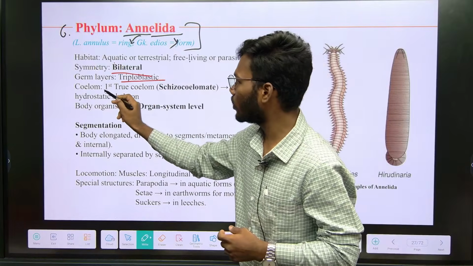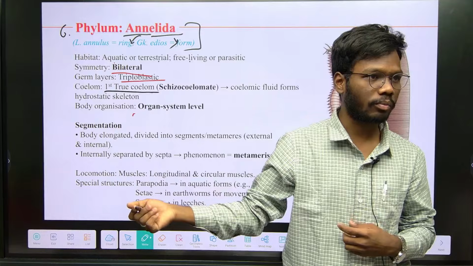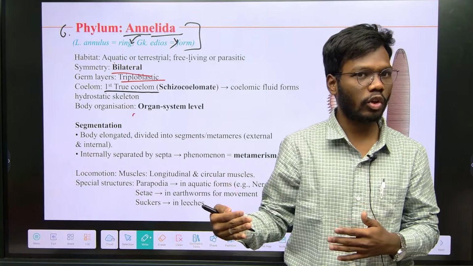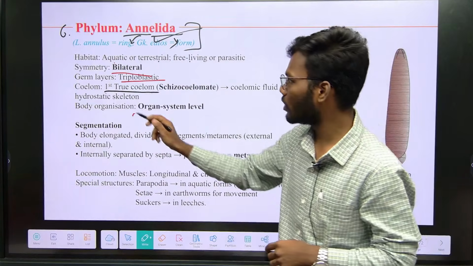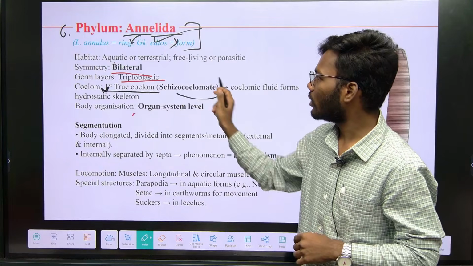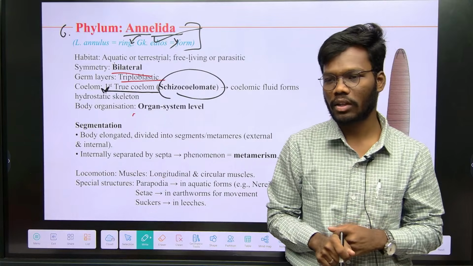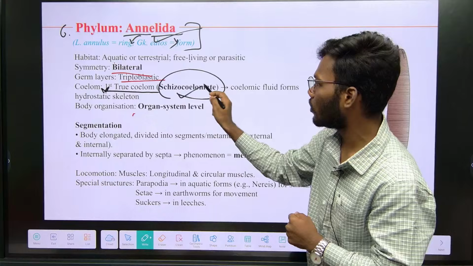These are the first true coelomates. Aschelminthes pseudocoelom, Platyhelminthes acoelomates. The first true coelom is going to form from here, annelids. So that's why this is the most important point, first true coelom. In true coelom we have two different types of coelomates. One is schizocoelomate, another one is enterocoelomate.